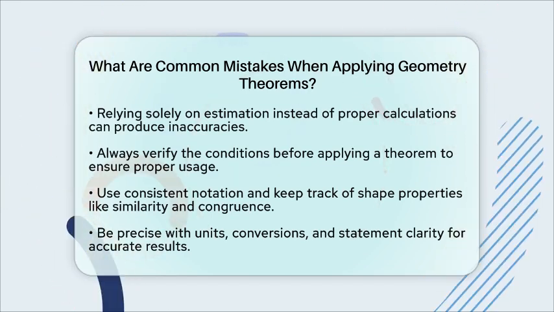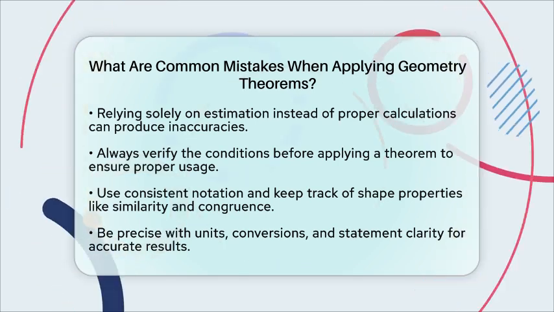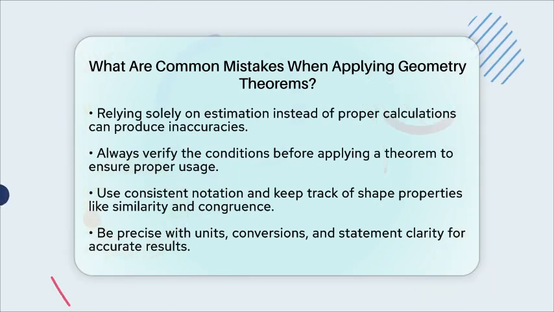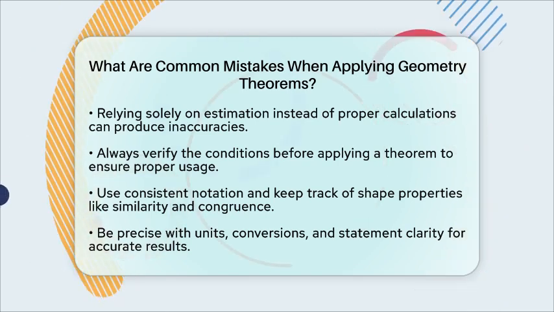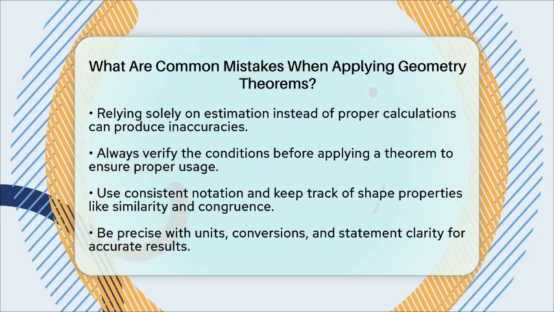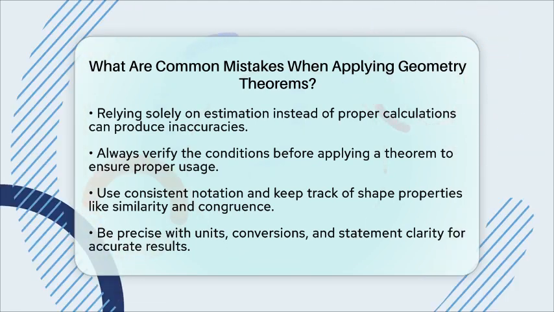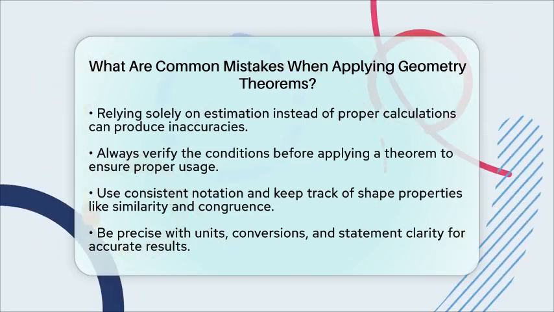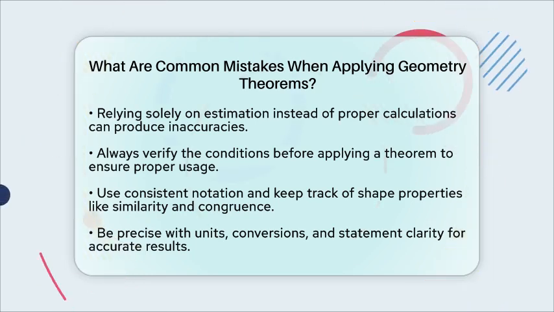To avoid these mistakes, always verify that the conditions for a theorem are met before applying it. Label all angles and sides carefully and use three-letter notation for angles. Remember key properties of shapes and keep track of whether figures are similar or congruent. Be precise with units and conversions, and write clear, accurate statements of theorems. By paying attention to these details, applying geometry theorems becomes much easier and more reliable. This way, you can confidently work through problems involving shapes, angles, triangles, circles, and polygons without getting tripped up.